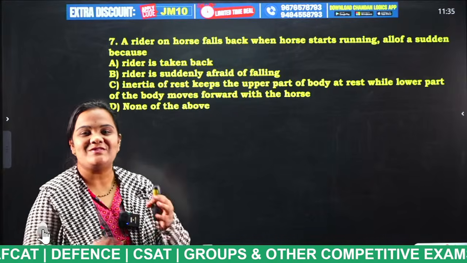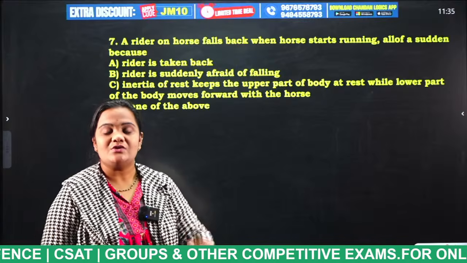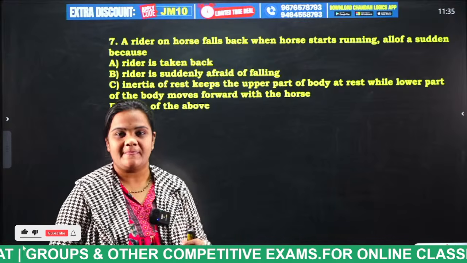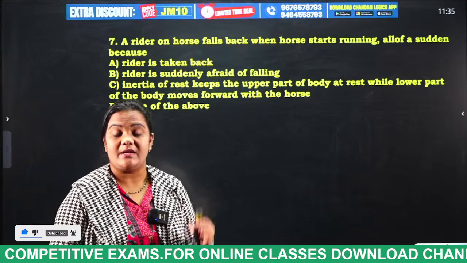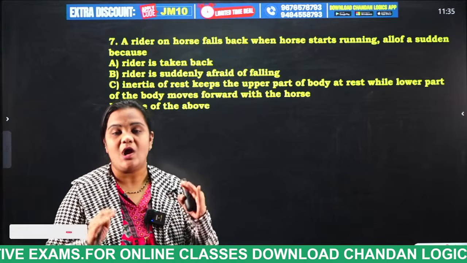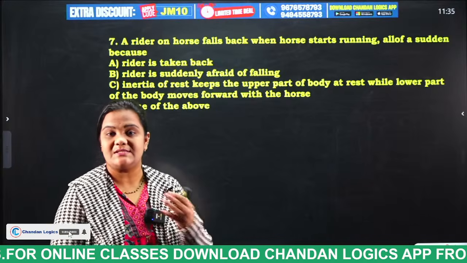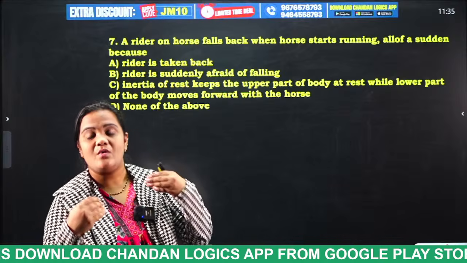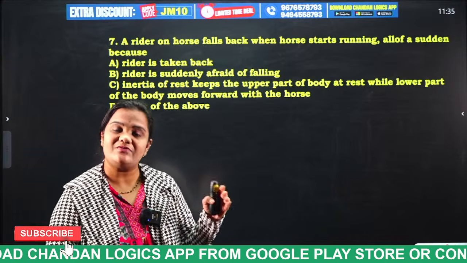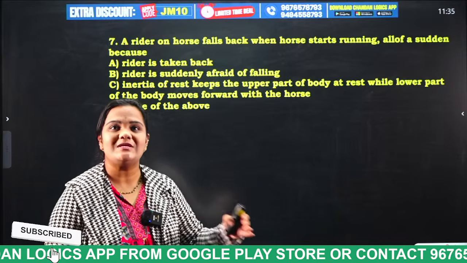Okay, so actually what is happening here, students? A person is riding a horse. Suddenly, the person is standing idle on the horse, and the horse suddenly starts its riding. So what happens? That person will move backwards. Why? Because what is acting there? Newton's first law of motion. So what is this Newton's first law of motion?